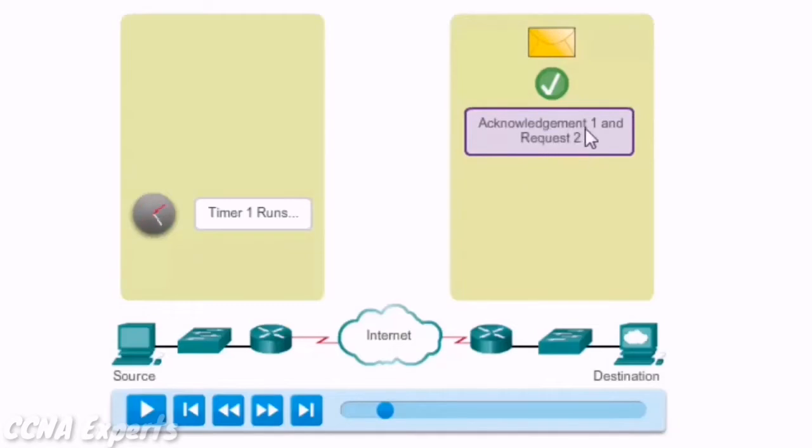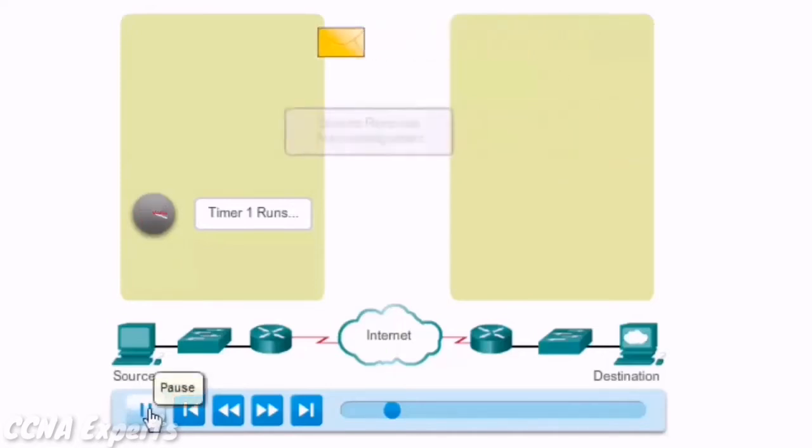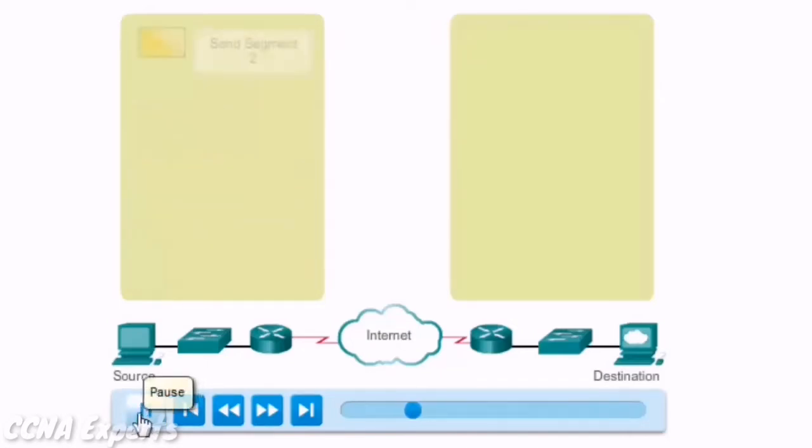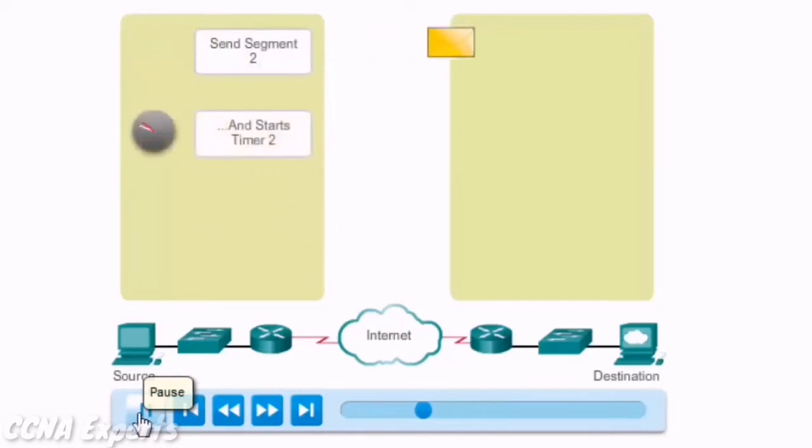Why? It received 1, so it sends a request for 2 in an ACK2. So we'll see that get sent. All right, there goes the acknowledgement. The source receives the acknowledgement before the timer expires and now can send segment 2. There's segment 2. It's sent, and as you can see, the timer is started. It's going to wait to get an acknowledgement.